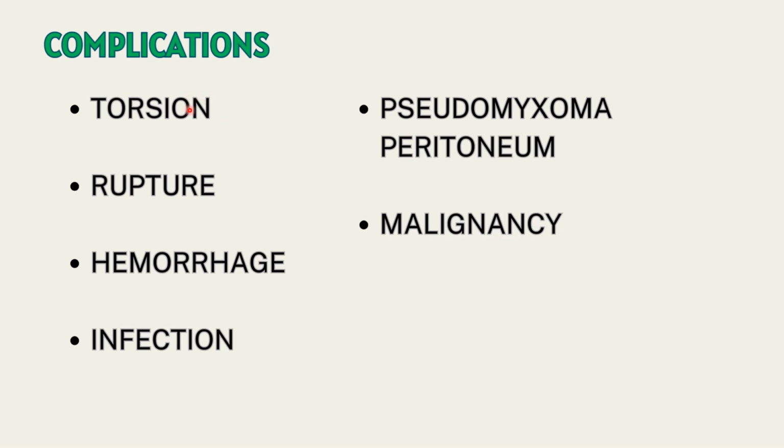Okay, as the cyst usually contains cheesy sebaceous material and foci of calcifications called the Rokitansky protuberance, making it heavy and easy to undergo torsion. Next we have rupture. Rupture could be either spontaneous or traumatic. Now, after torsion and rupture, the next complication is hemorrhage. Next we have infection, pseudomyxoma peritonei, and malignancy, that is, a tumor could secondarily develop into malignancy.